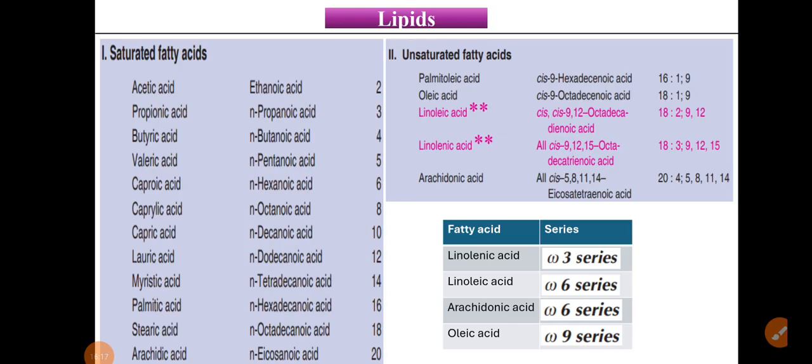Okay, the next one, lipids. So lipids, as we know, generally what are the lipids and all.